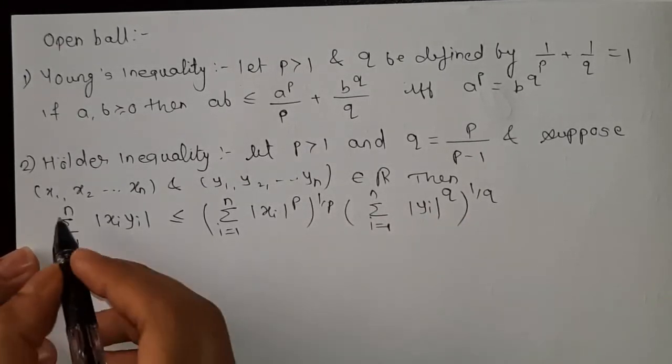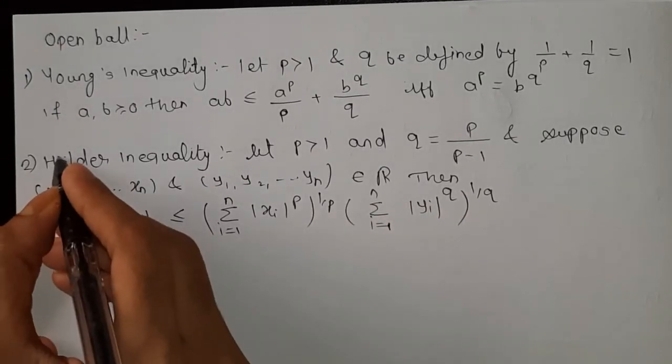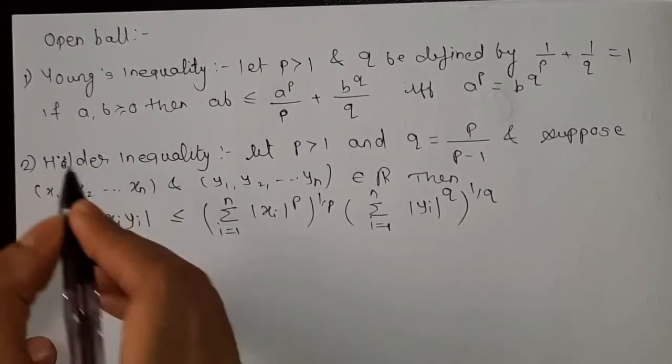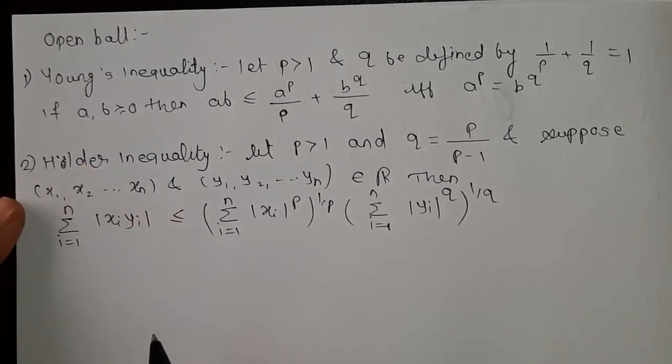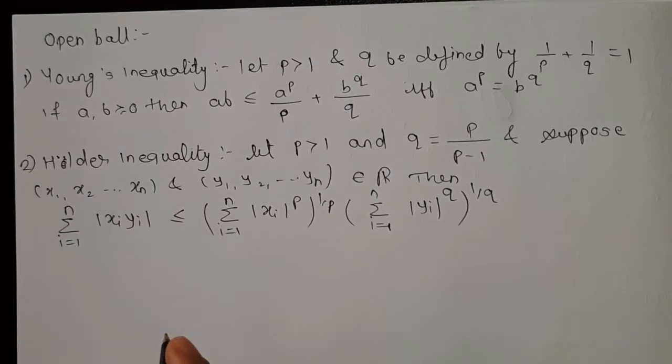Okay, this is Hölder's inequality. Don't forget to put two dots over the o, because this is the notation of Hölder's inequality.